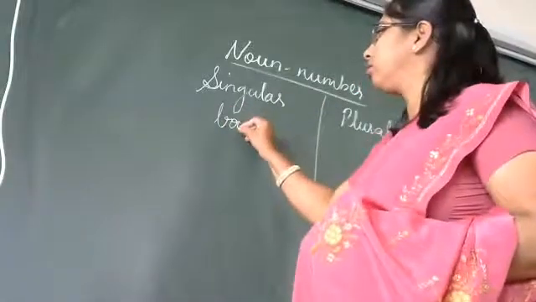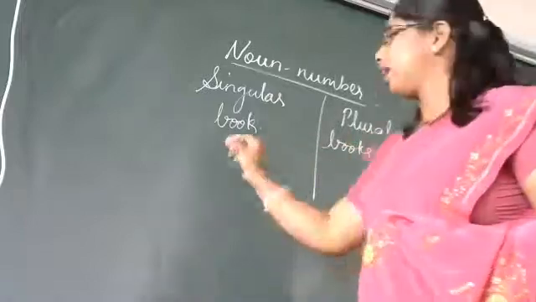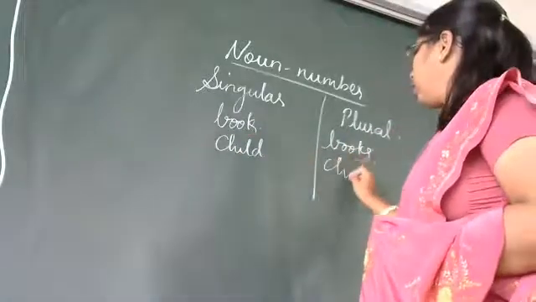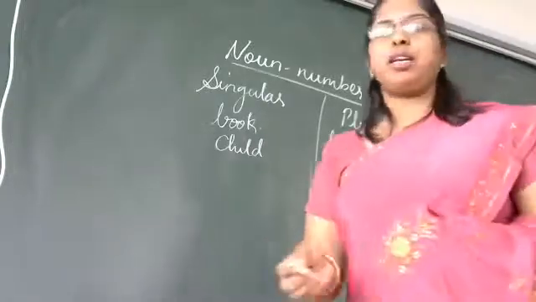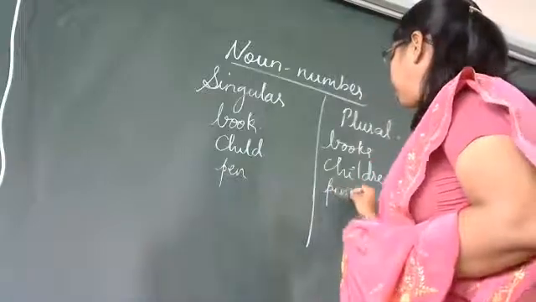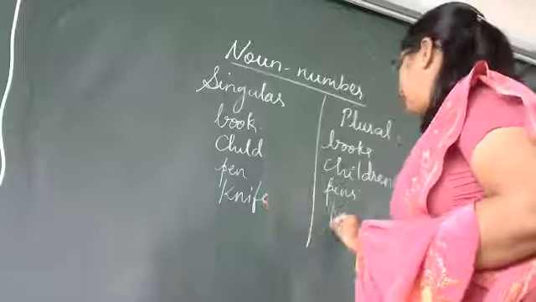Got it? Book, books. Child, one child, many children. Yes? Next, pen, pens. Knife, knives.